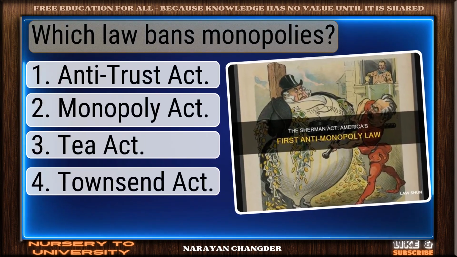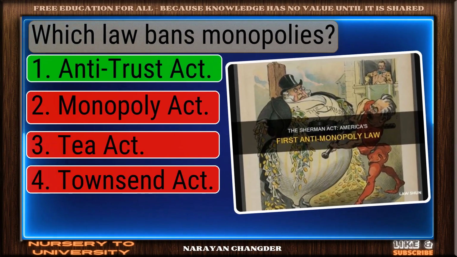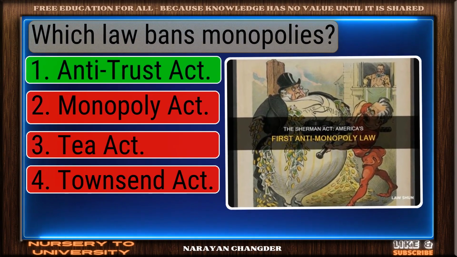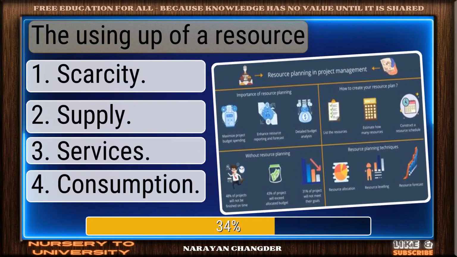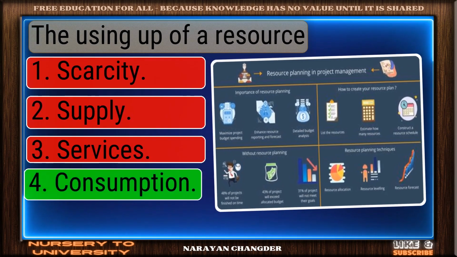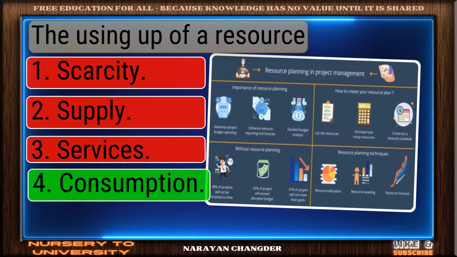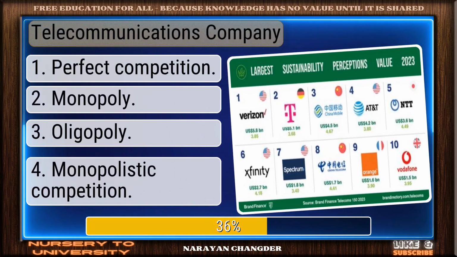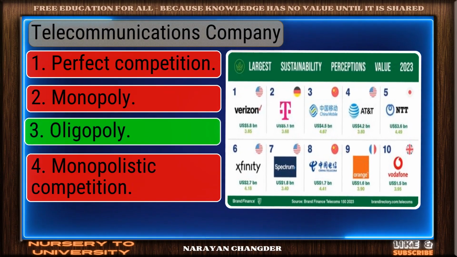Which law bans monopolies? Well picked. Antitrust Act is the correct answer. The using up of a resource. Clear logic. Your choice consumption is sound and 100% true. Telecommunications company. Bravo. Oligopoly is the answer.